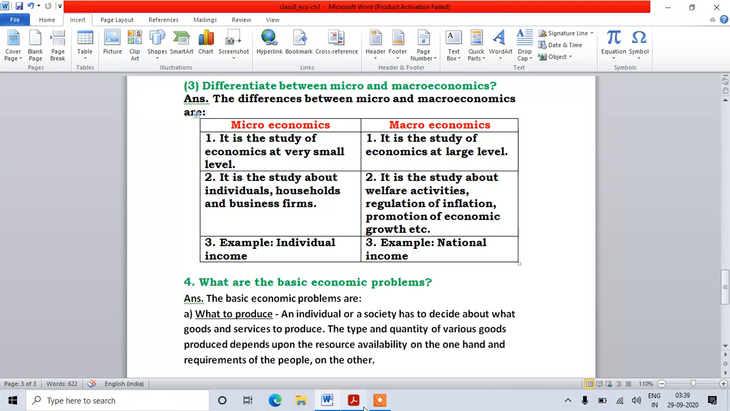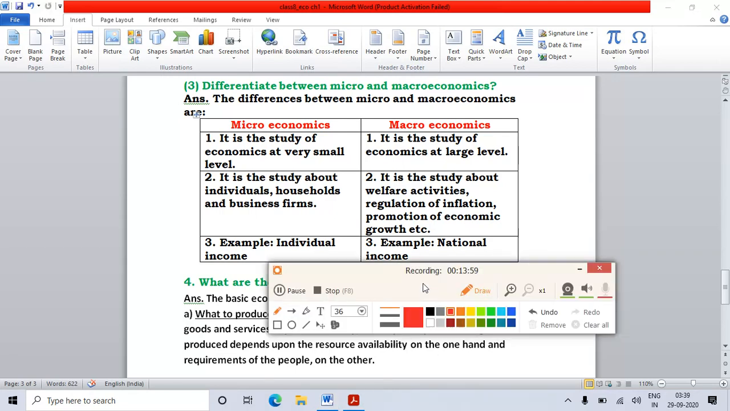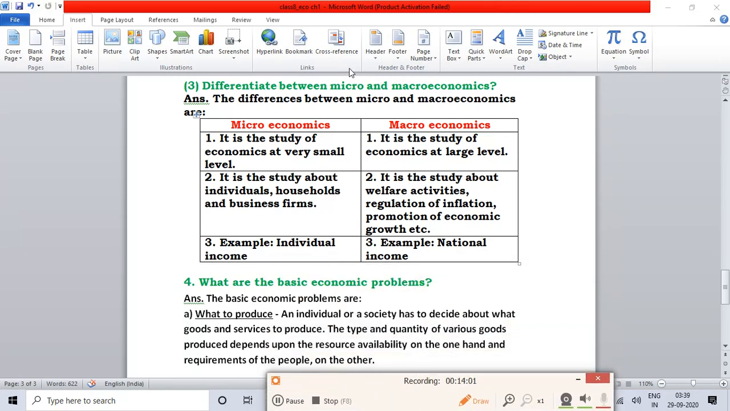Next, question number 3. In question number 3, we have to write the differences between microeconomics and macroeconomics. For this, you have to make a table like this so that it will be easy for you to learn the answer. First point for microeconomics is, it is the study of economics at a very small level. This you all can write because micro means small. Macroeconomics is the study of economics at a large level. Macro means large, so you have to study economics at a large level. In microeconomics, you have to study economics at a small level.